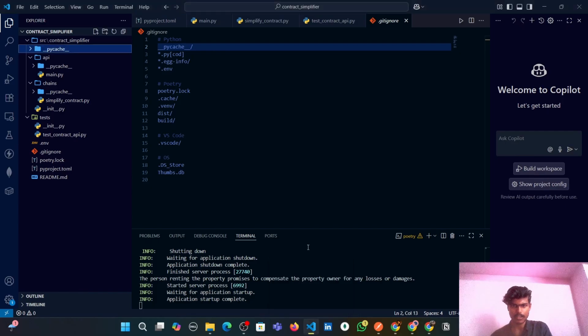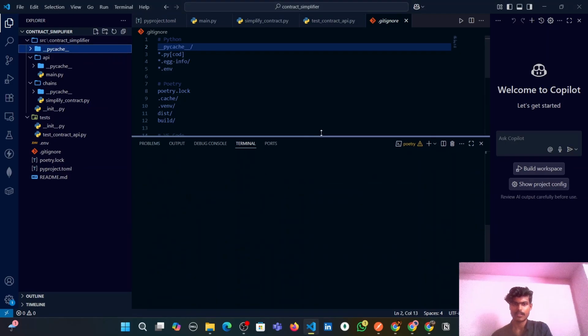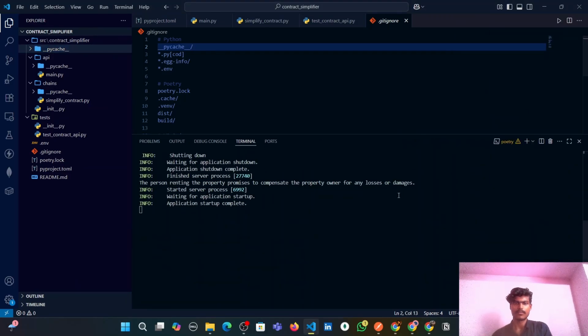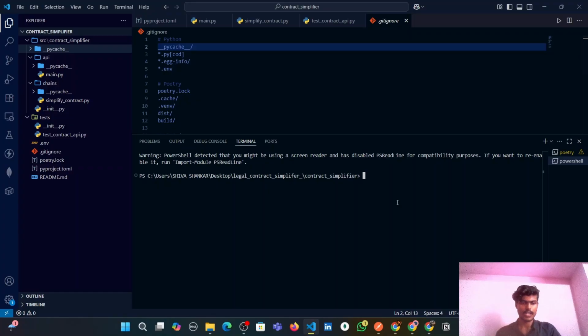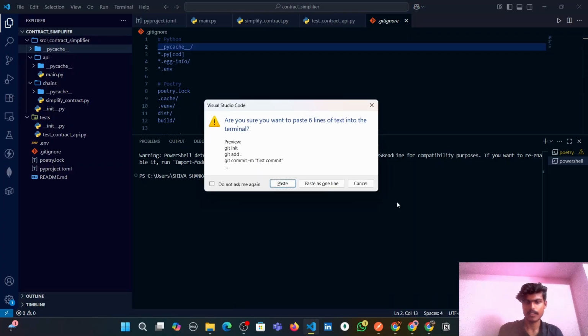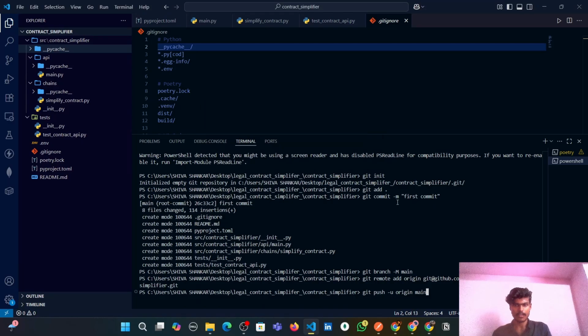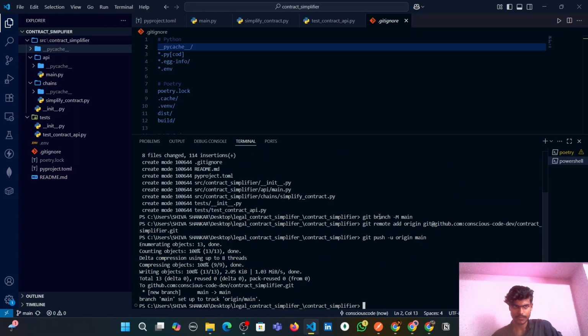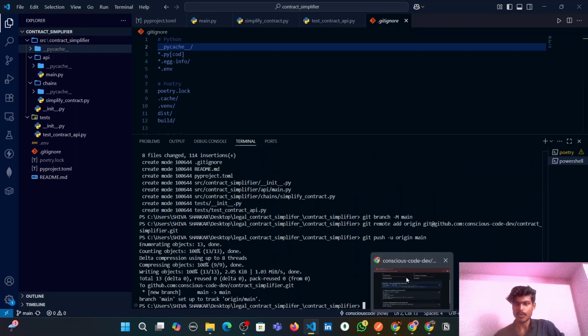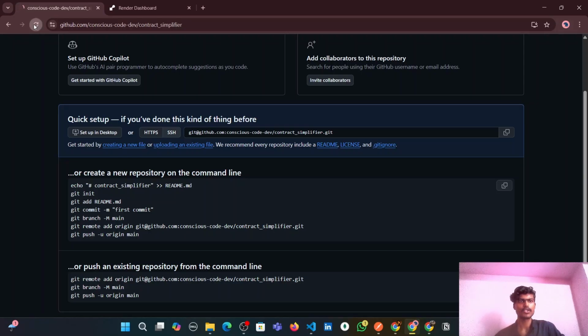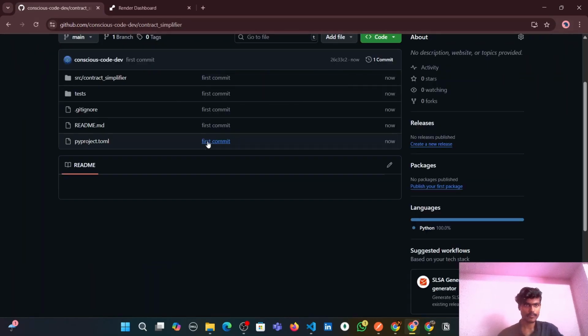I'll open the VS Code terminal. Let's close this. And I will paste all the content which I have pasted in the notepad. All the commands will get executed one by one. So the code is now pushed into the GitHub repository. We can see it, guys.